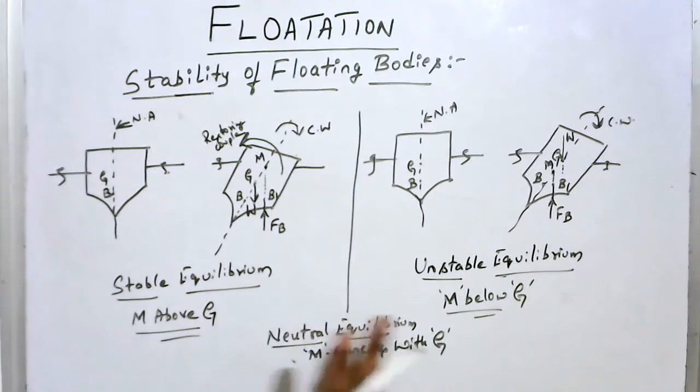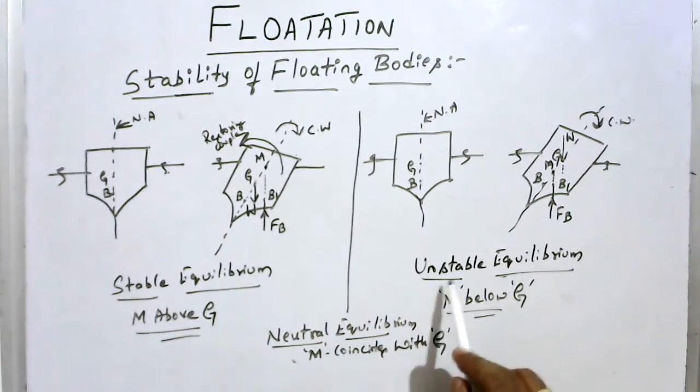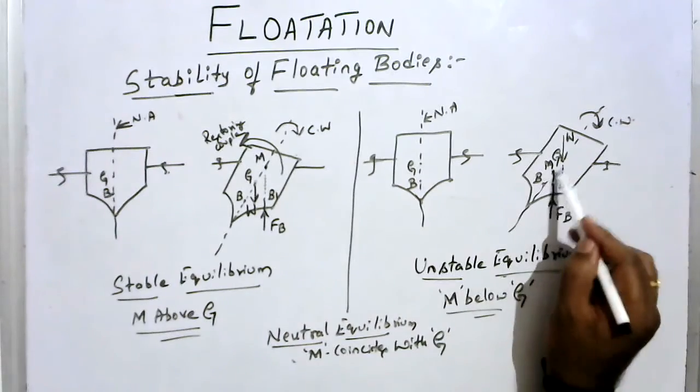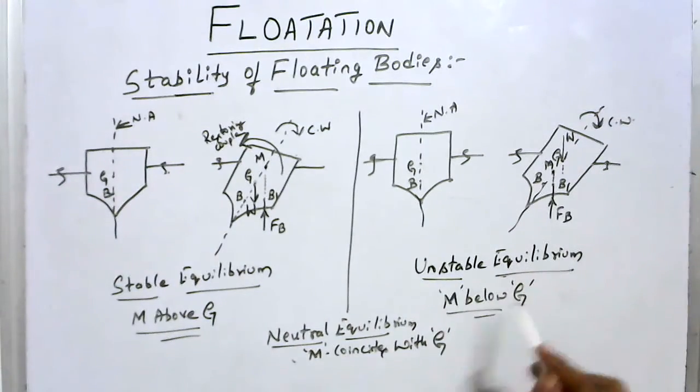There are three different equilibriums in case of floating bodies also. One is stable equilibrium. This will occur when the metacenter lies above the center of gravity G. The second one is unstable equilibrium, when the metacenter lies below the center of gravity G. The third case is neutral equilibrium. This occurs when the metacenter coincides with the G.